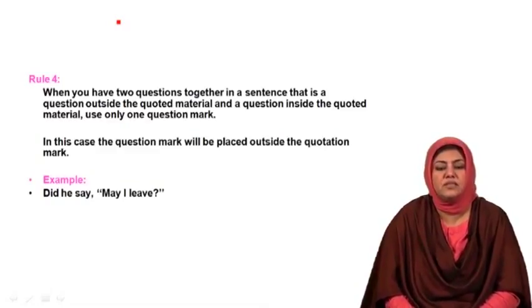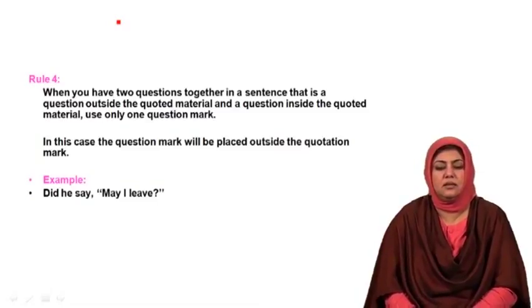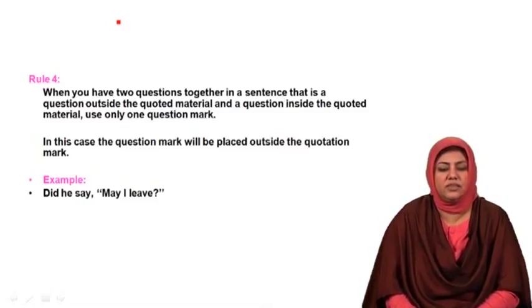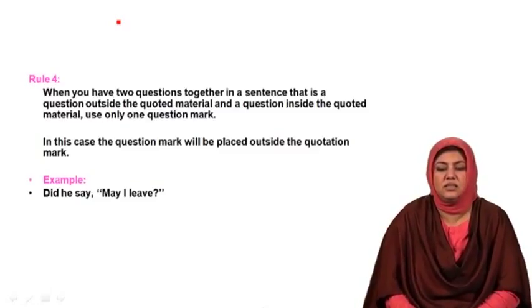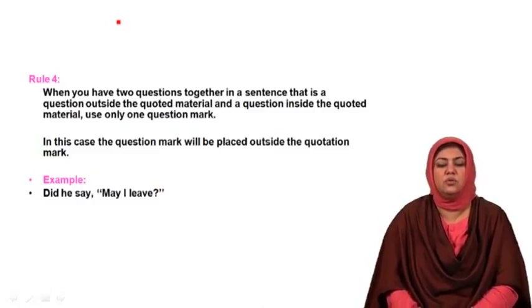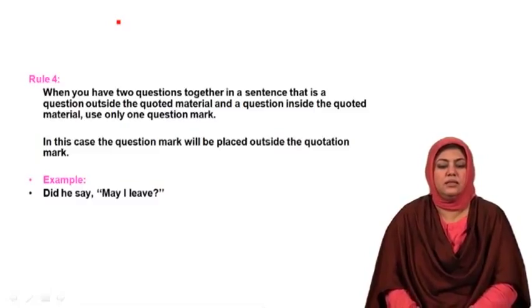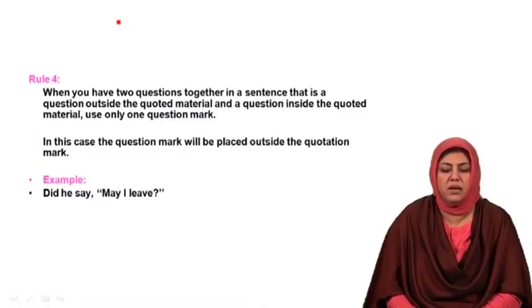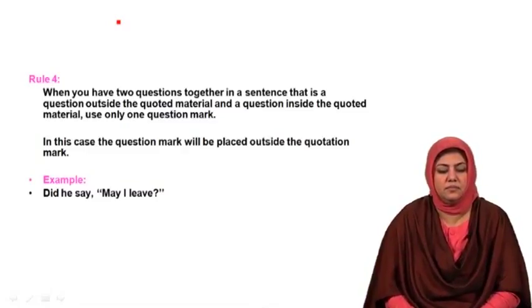When you have two questions together in a sentence, that is a question outside the quoted material and a question inside the quoted material, in that case, use only one question mark. In this case, the question mark will be placed outside the quotation mark.